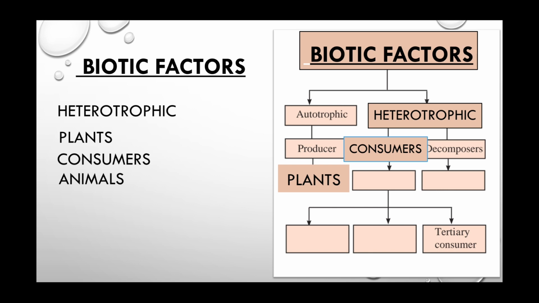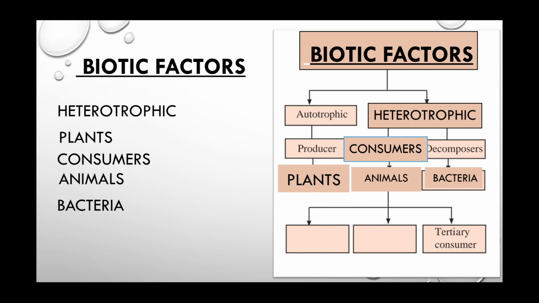These consumers include all the animals. Okay? All the animals are included under consumers. Now, decomposers. These decomposers include the bacteria or microorganisms. What do they include? Bacteria or microorganisms.